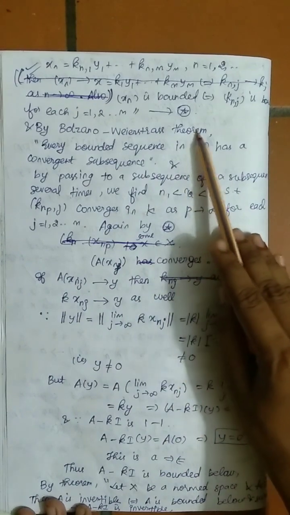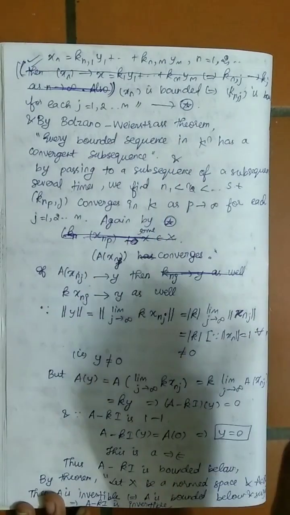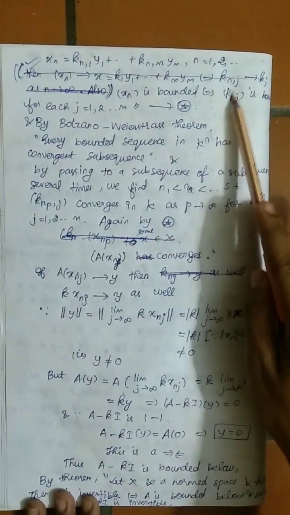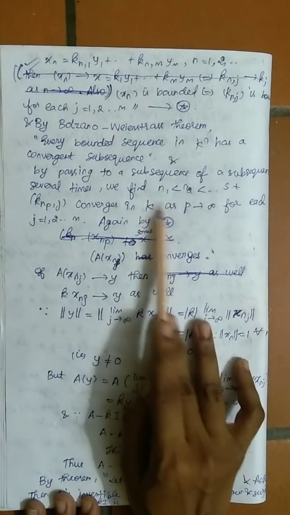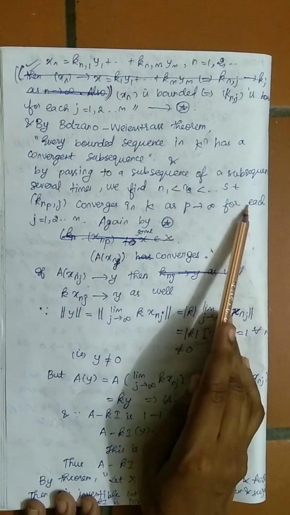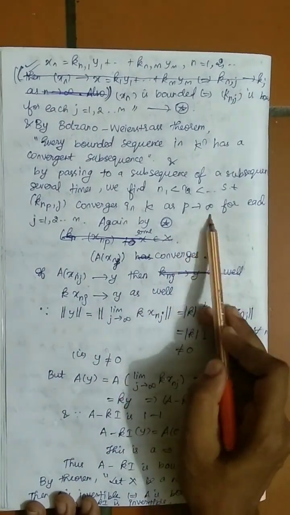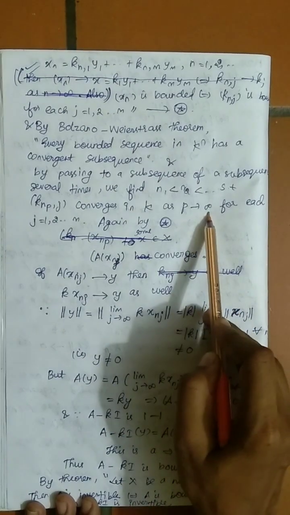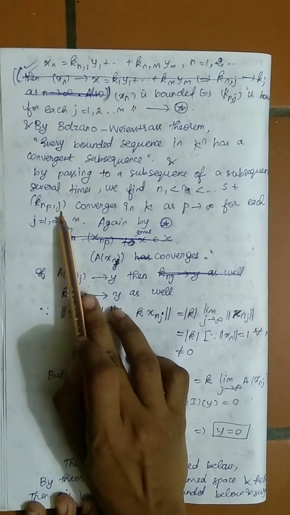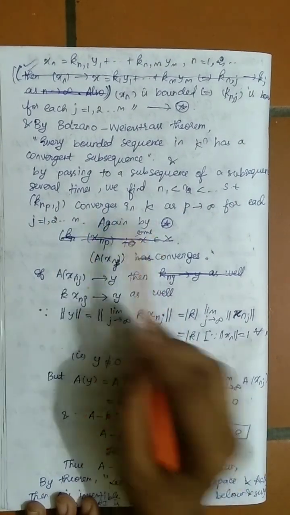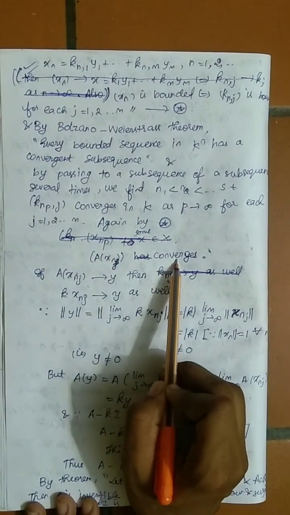I also know by the Bolzano-Weierstrass theorem that every bounded sequence in K to the power n has a convergent subsequence. With the help of these two theorems, I can say that kn_p,j converges in K as p tends to infinity. So again by the theorem star, A(x_n_p) converges.